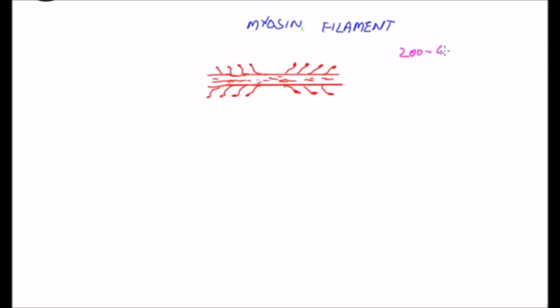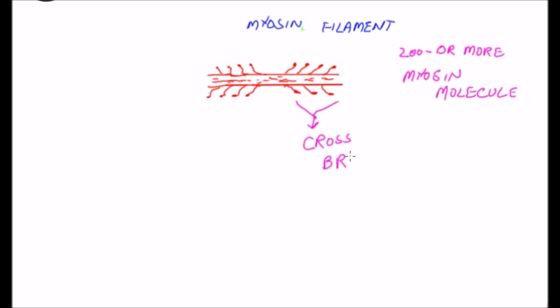Myosin filaments are made up of 200 or more individual myosin molecules. The protruding arms and the heads together are called cross bridges. Each cross bridge is flexible at 2 points called hinges.